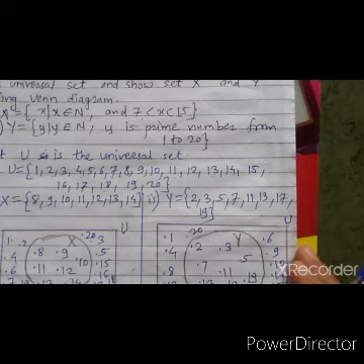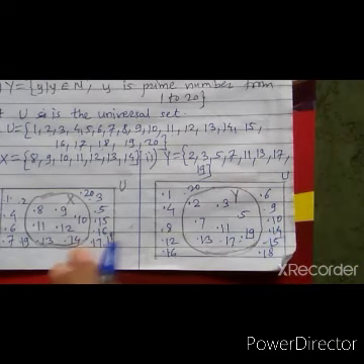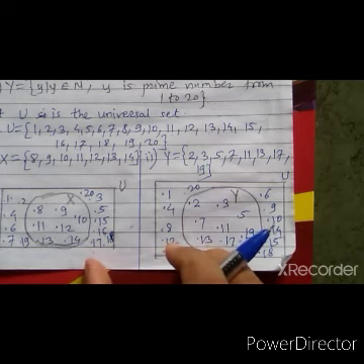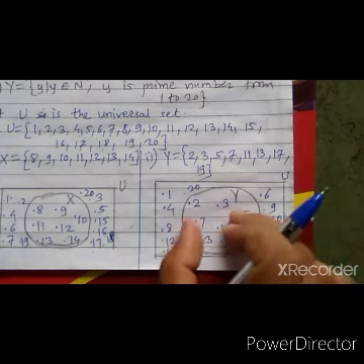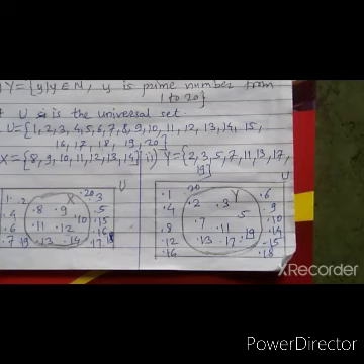So this is called a Venn diagram. So both are Venn diagrams. So don't forget to draw these Venn diagrams in your notebook. You have to put these sets in circles, and the universal set we can represent by a rectangle.